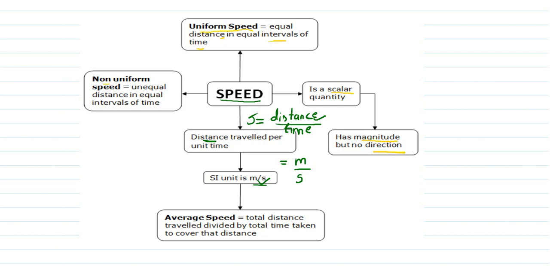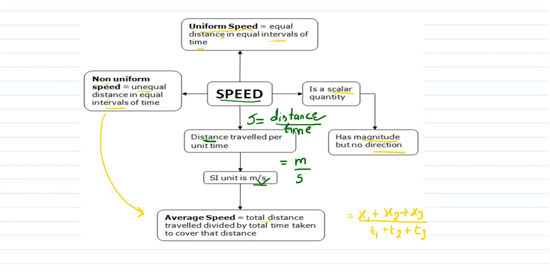Now the other type of speed can be read as non-uniform speed, as when an object travels unequal distances in equal intervals of time, it will be considered as non-uniform speed. Now when an object moves with non-uniform speed, it will develop an average speed. Average speed means, suppose an object is changing its speed with respect to time. Initially it is moving with the first speed, then with another. So we can find its average speed.